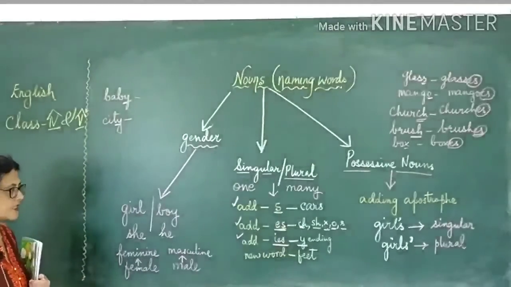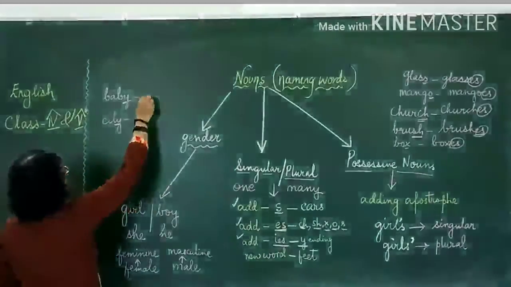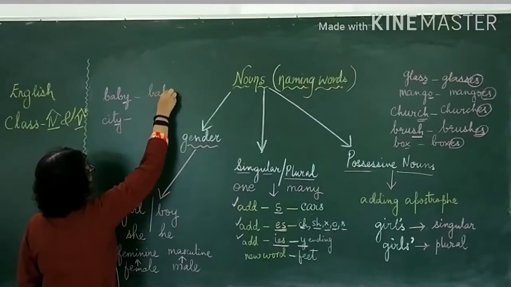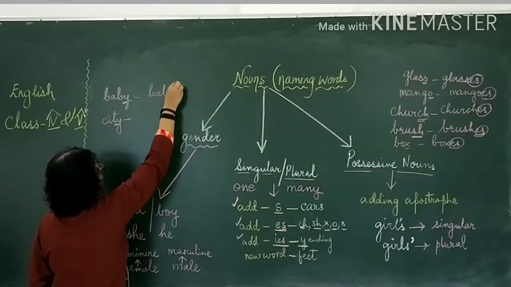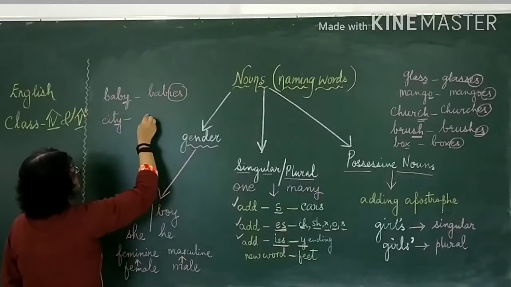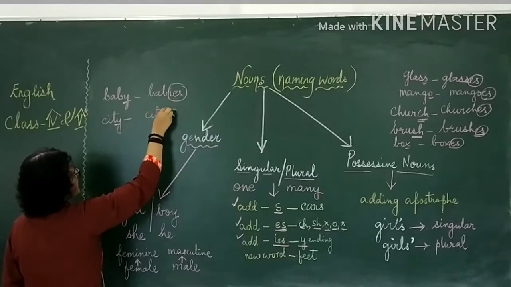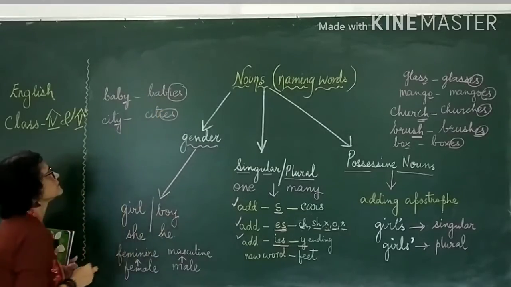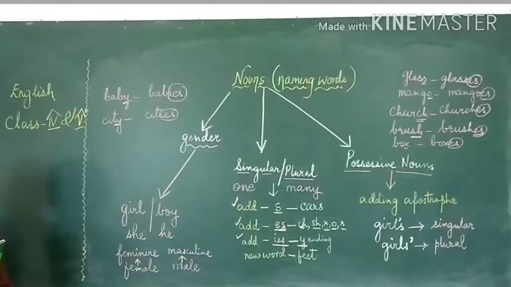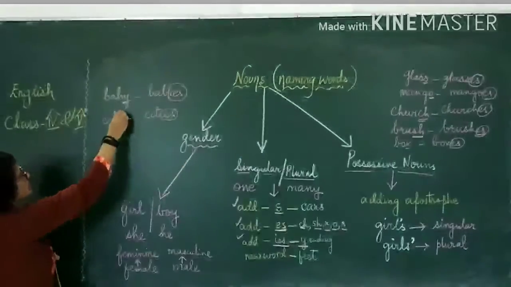So what must I remember? BABIES. I have added IES. CITIES. I have added IES.